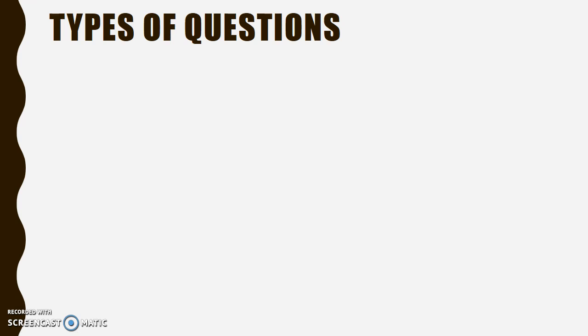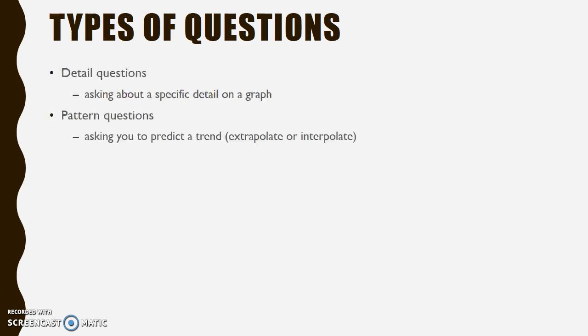Before we look at the passage, let's review the types of questions you may see. This is very important for you to remember because you want to know what a question is asking you when you actually see the question, and the best way to do that is to identify the type of question that it is. Again, we have detail questions, asking about specific details.